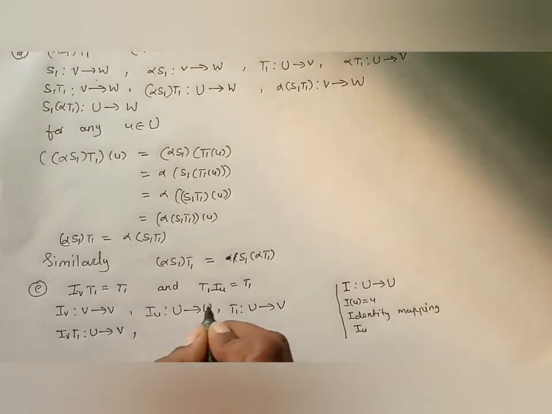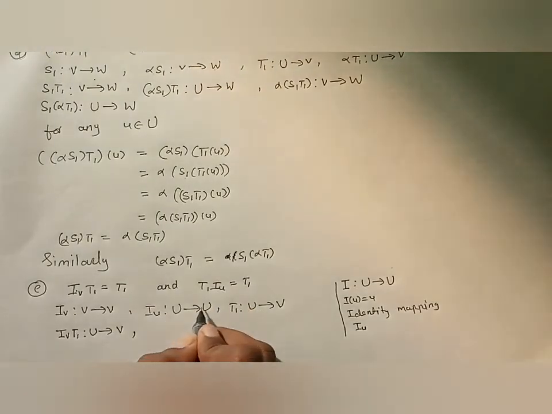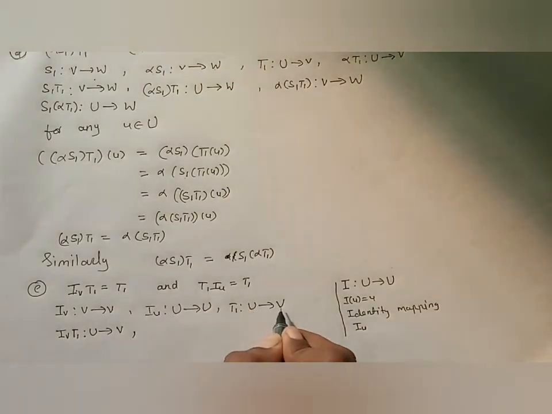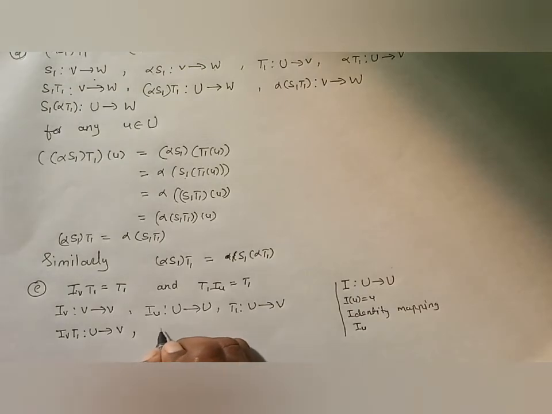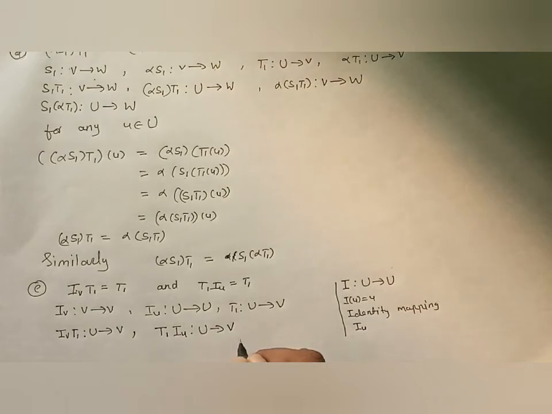Similarly, IU is a mapping from U to U, and T1 is a mapping from U to V. So this is also defined. Therefore, T1 IU is a mapping from U to V. So both mappings are defined, and we can continue our question.